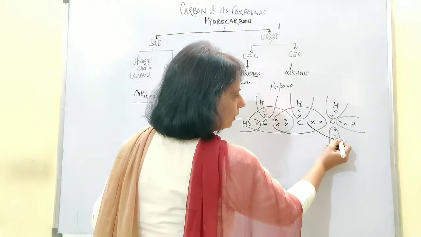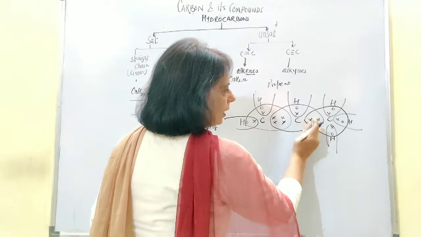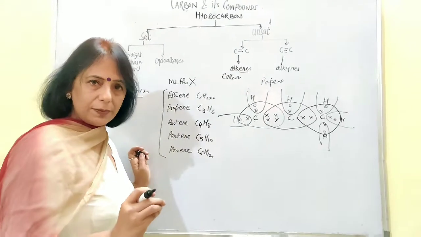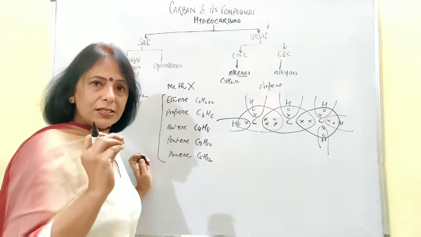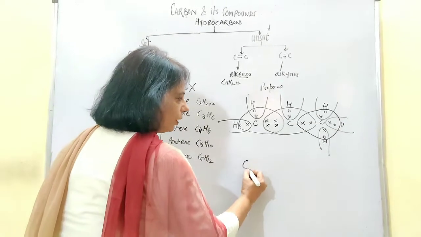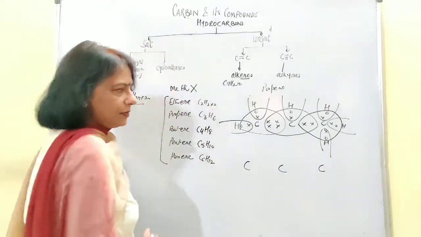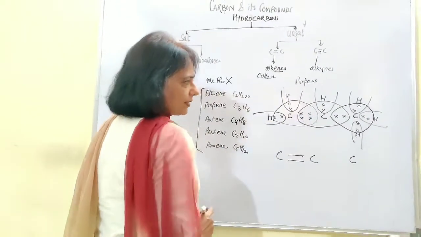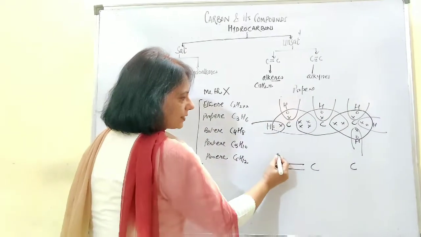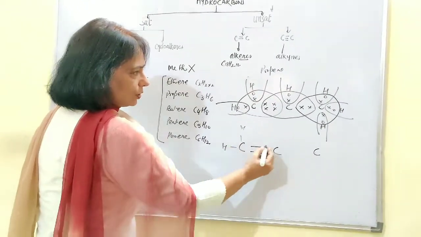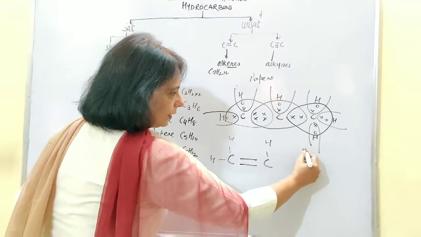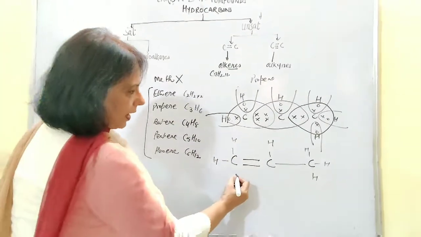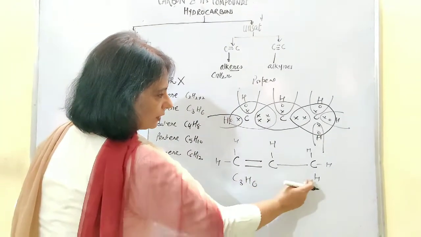Exactly in the similar way, you will be drawing the circle around this carbon atom, taking all the 8 electrons into the loop. So this is the electron dot, or you can say the Lewis representation, or the Lewis dot structure. Next is the structural formula, where you will be taking all the 3 carbon atoms in a chain, and here the double bond has to be drawn because the 2 pairs have been shared. Then 1 this side with hydrogen, 1 this side with hydrogen, 1 this side with hydrogen, then this, and the single bond here.